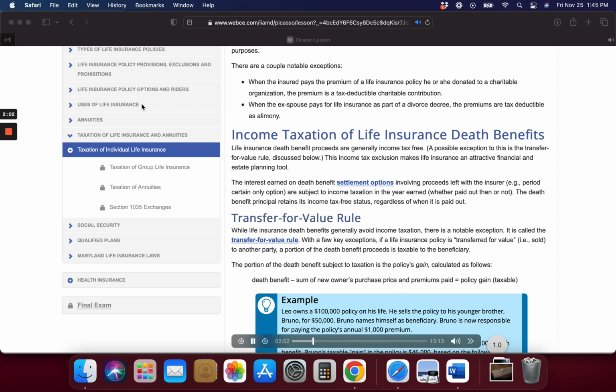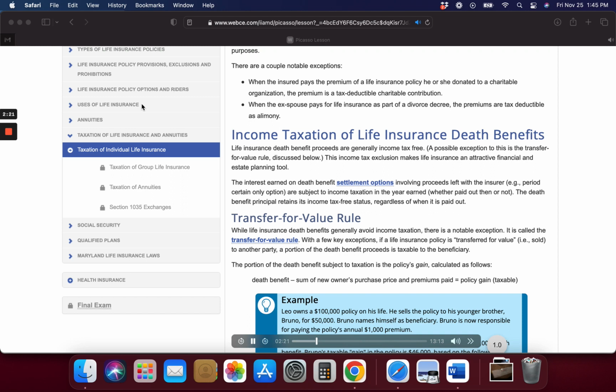Example. Leo owns a $100,000 policy on his life. He sells the policy to his younger brother, Bruno, for $50,000. Bruno names himself as beneficiary. Bruno is now responsible for paying the policy's annual $1,000 premium.